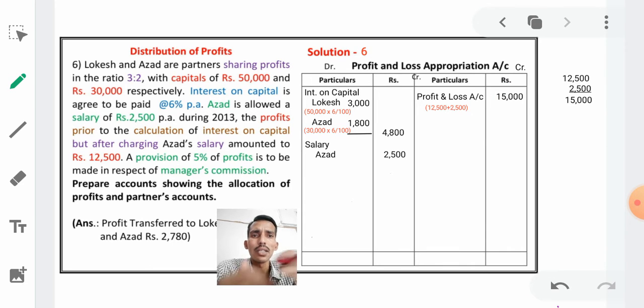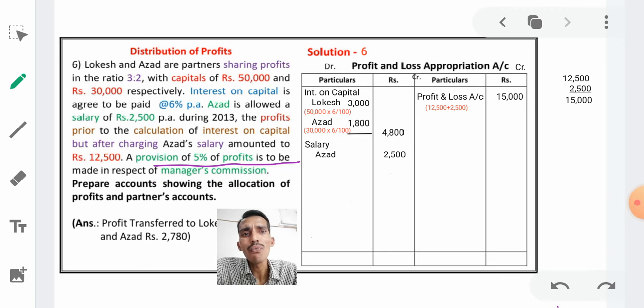Okay, this entry you have to see again and again, a little bit of twist is there. And after that, what it is saying, a provision of 5% of profits. From the profit there is a 5% provision. What is that provision? Provision is to be made in respect of manager's commission.